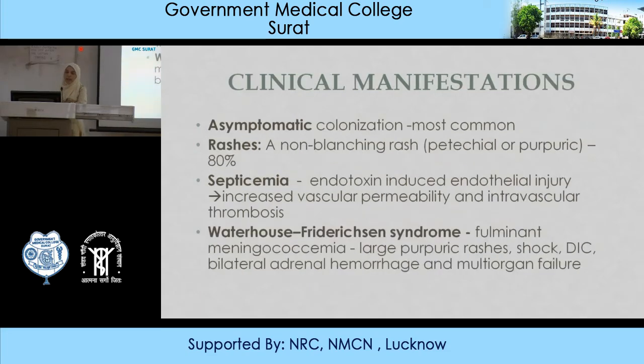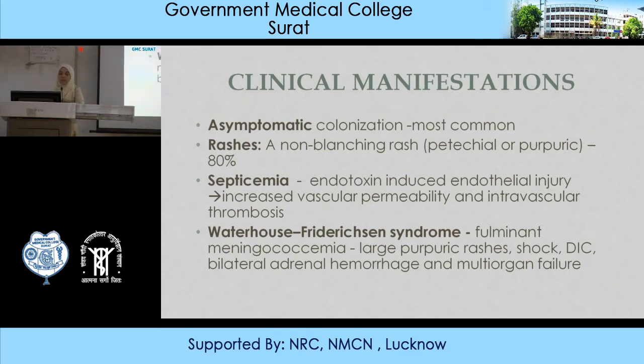Coming to the clinical manifestation, most of the common patients will be asymptomatic. There will be colonization, but symptoms won't be there. The other presentation starts with rashes, a non-blanching rash or petechial or purpuric rash, which is seen in 80% of the cases. And this is something alarming. Once you see the rash, you can take a specimen from it and it becomes diagnostic, right?